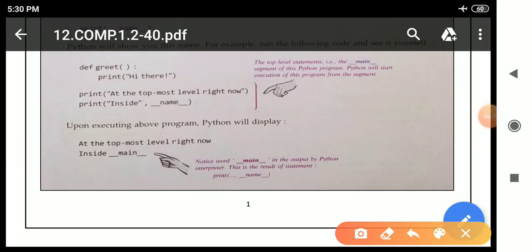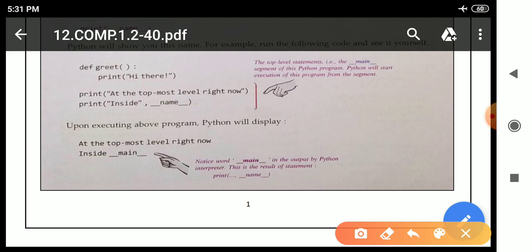And this particular statement is known as a topmost level statement. The statements which are not present inside the function, which are actually outside the function, are known as topmost statements. The topmost statements are here, these two prints are topmost level statements. Okay, so for the topmost statements, in the __main__ segment of this Python program, Python will start executing this program from this segment.